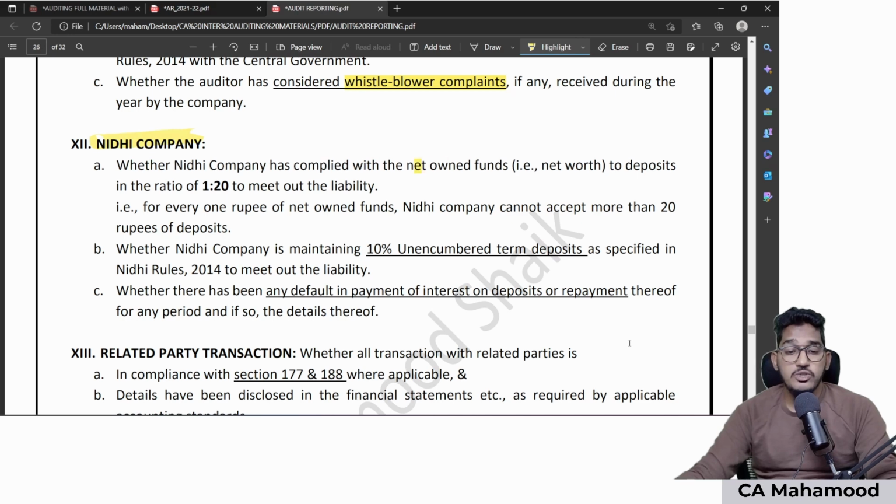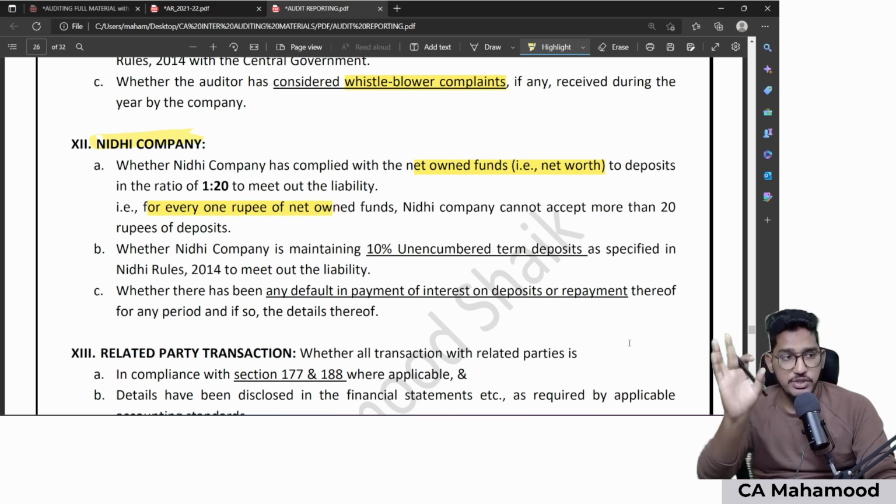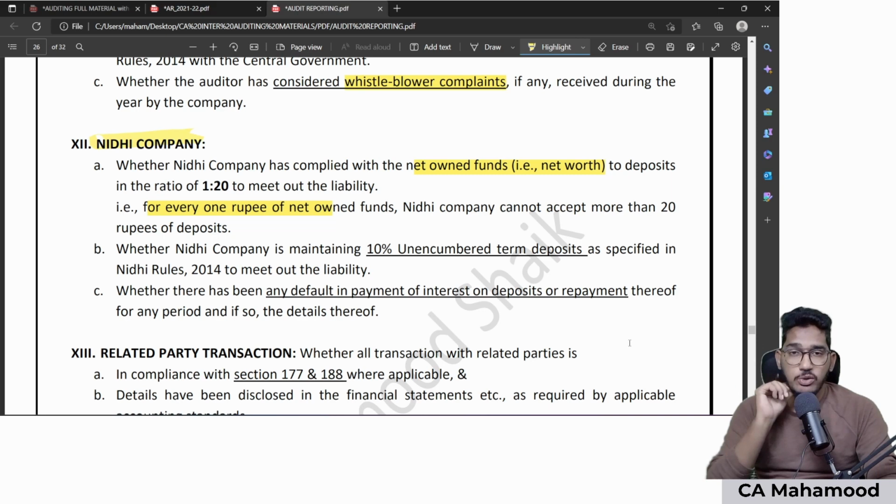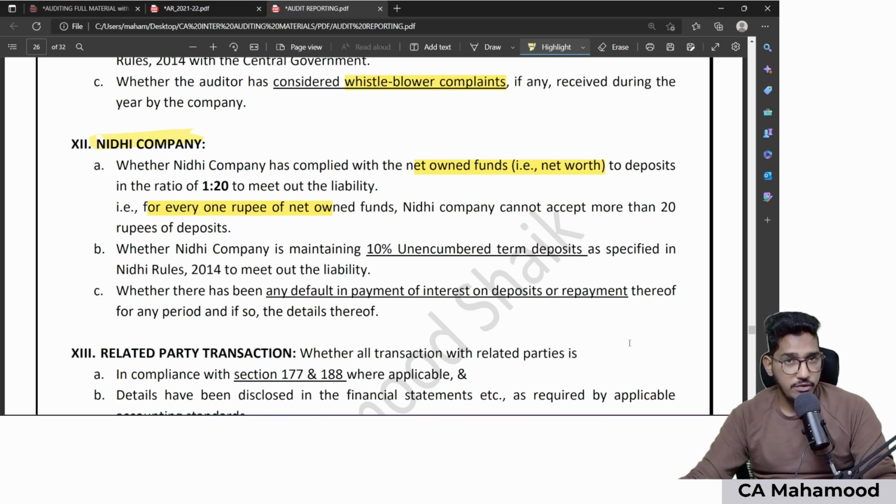Whether net owned funds to deposits ratio is 1:20. Which means for every 1 rupee of net owned funds of Nidhi company, they can accept a maximum of 20 rupees of deposits only. If they have 1 lakh rupees of net owned funds, they can accept a maximum deposits of 20 lakh rupees only. So whether this net owned funds to deposits ratio of 1:20 is met or not, I need to check it.